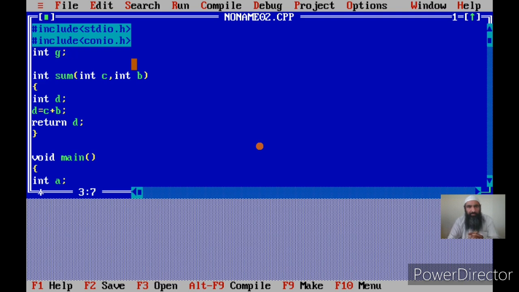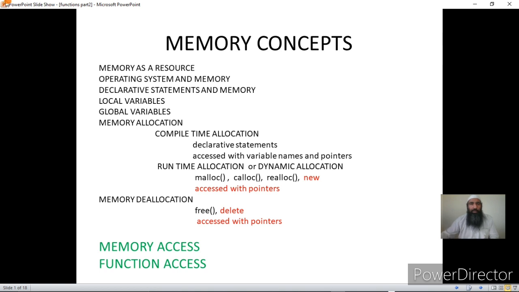Right now you remember that these variables are basically memory locations which we are asking the operating system for. And since we are not executing the program, we are writing the program first, so the operating system knows in advance what the memory requirements of this program are. Now it's clear what the local variables and the global variables are. Local variables are those variables which are declared within a function, and global variables are those variables which are not declared in any function. Their declarative statements are outside the body of any function. We'll see the details of local variables and global variables in another lecture.